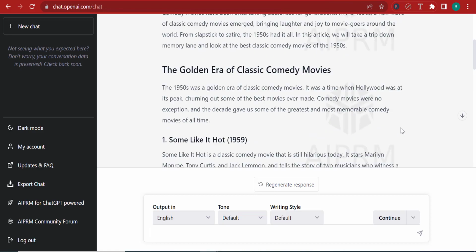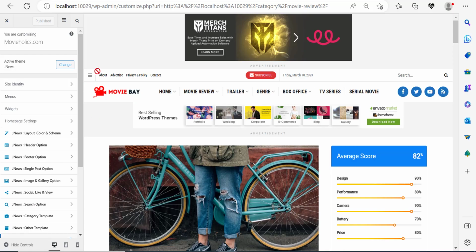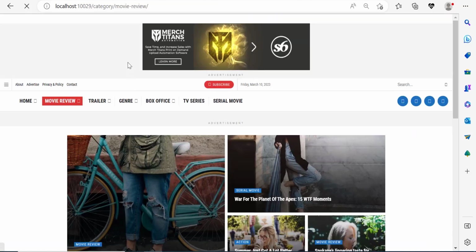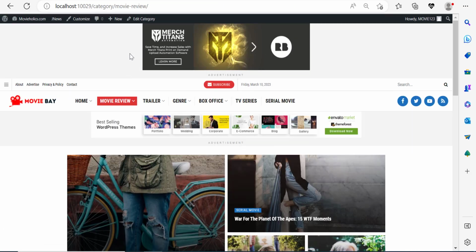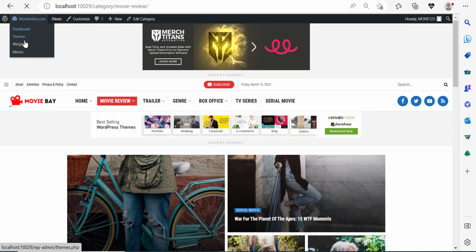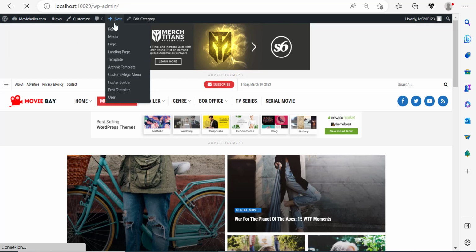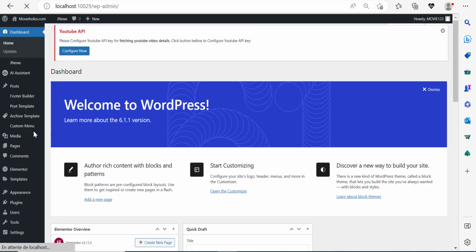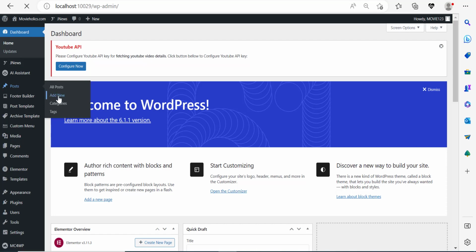Amazing, isn't it? So let me go back to my WordPress dashboard. I'm going to click the X button on this thing to go out. And here's how you can add a new post. Remember the Gutenberg tutorial that we went through at the beginning? That wasn't an accident, I was preparing you for this. So be prepared. I'm going to go to the dashboard right now. You can either click add new post from here directly, or you can go to the dashboard and hover over posts, then click on add new.